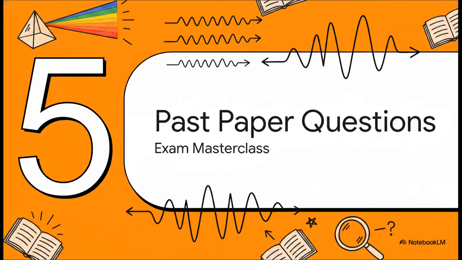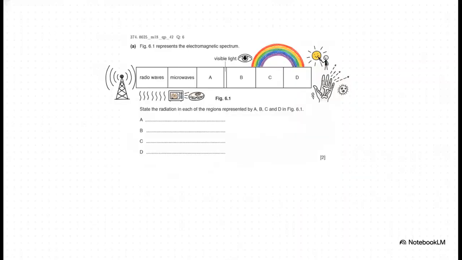All right, Section 5. The foundation is rock solid. Let's get into the exam masterclass and conquer some past papers. So, here is a real past paper question. The examiner gives you a block diagram of the spectrum, with missing regions labeled A, B, C, and D. You need a bulletproof way to identify them. How do we crack it?